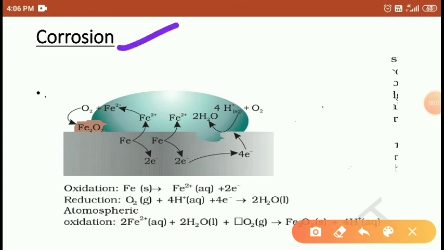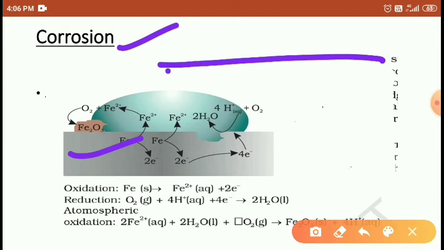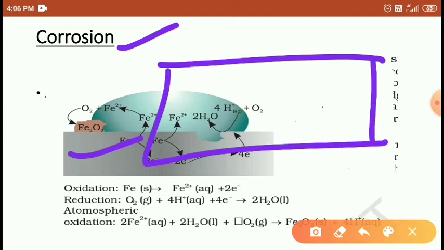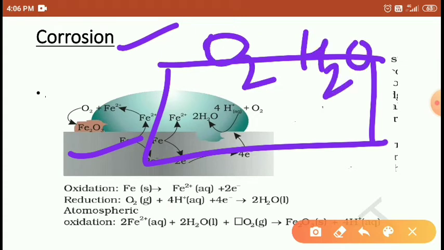The next topic is corrosion, students. Any metal exposed to atmospheric air develops an undesirable condition. You may use any metal, zinc, copper or any other metal except the inert metals. When exposed to the atmosphere, oxygen and water occupy its surface and develop undesirable reddish, greenish, whitish or grayish colors on the metal surface. That undesirable condition we call corrosion.